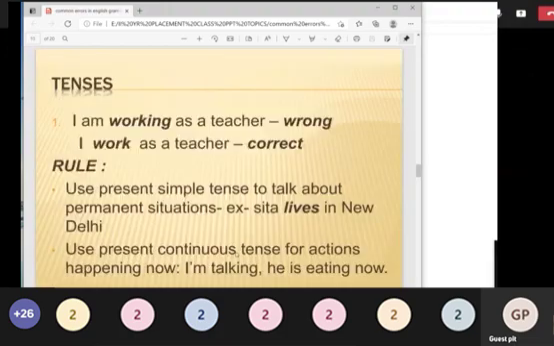Next, we'll go to the tense. Students, tense will have so many formulas, in the sense of grammar rules: in active voice it comes like this, in passive it comes like this. If you learn tense only, you can learn voice. It is actually a coincidence.